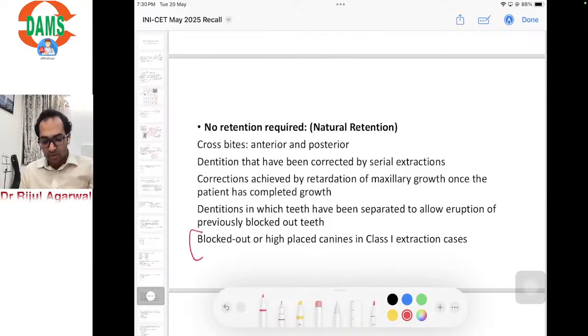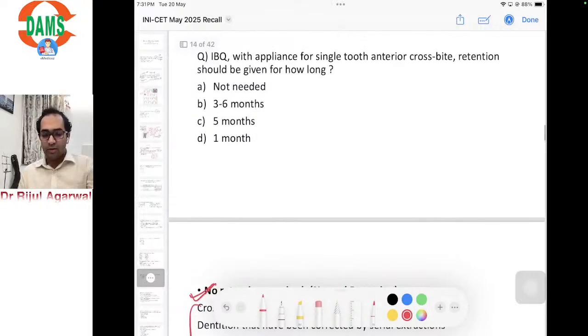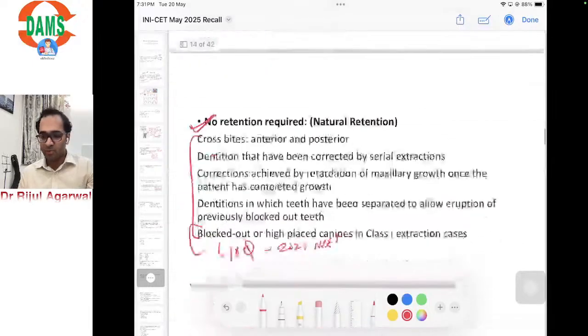This was an image based question in, I think, the 2023 NEET exam or so, in which there were blocked out canines which were corrected and brought into the arches, and they asked you how long the retention should be planned. So these examples of things which require no retention are very, very important. So here, for a single tooth cross bite which is corrected, it is not needed, be it anterior or posterior.